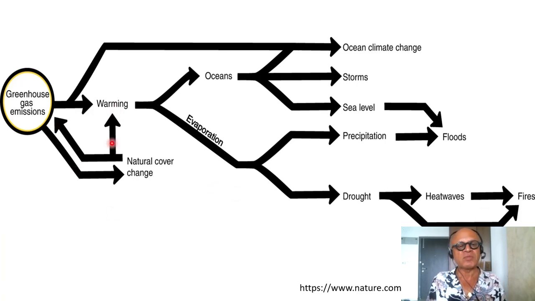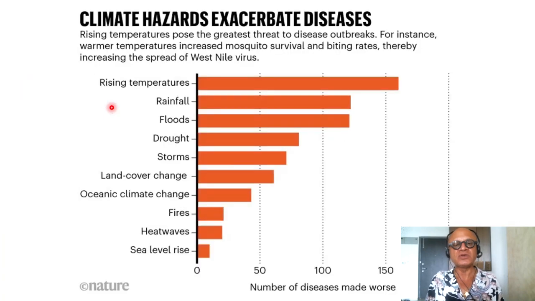And of course, warming also changes natural cover, but human beings are doing natural cover change as well through deforestation and so on, and greenhouse impacts the vegetation cover as well, which can feed back to warming because of albedo changes, evapotranspiration changes, microclimate changes, and so on. So that's pretty much understood through the processes we have been looking at.